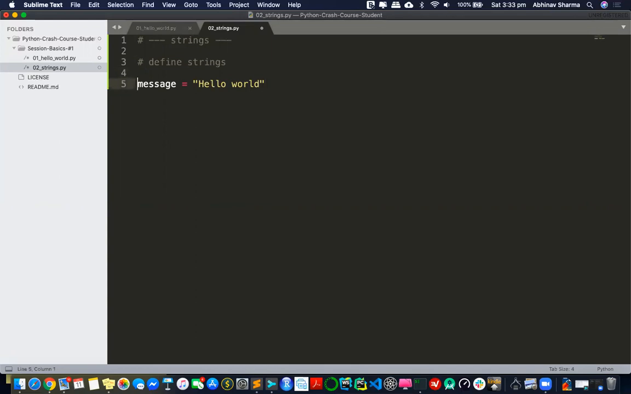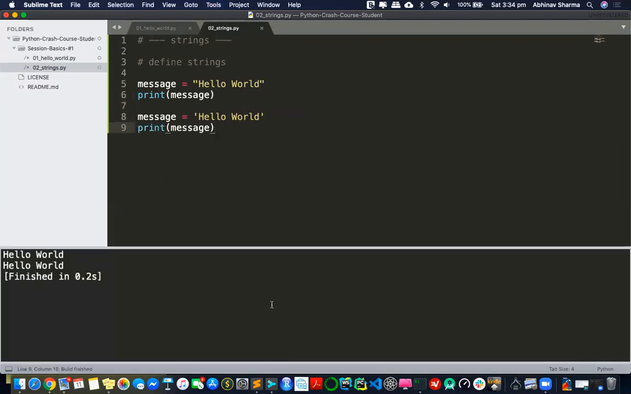There's also one other way to define a string. Instead of double quotes, you can also say message is equal to single quotes. That's how you can also define a string. It's the same thing. If I say hello world, it will produce the same output. So that's two ways of defining a string, and those are the only two ways you'll get in Python. They both produce the same output.